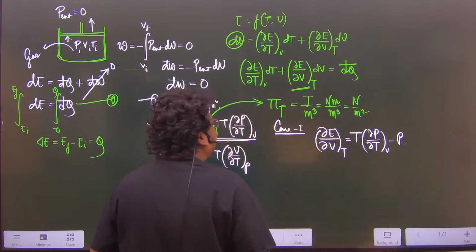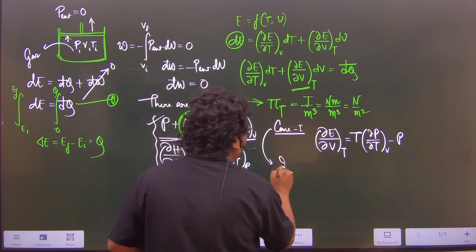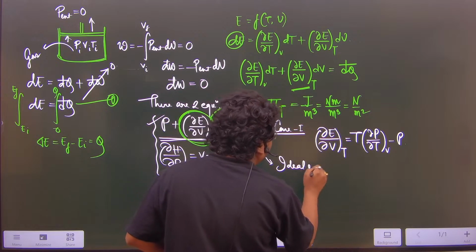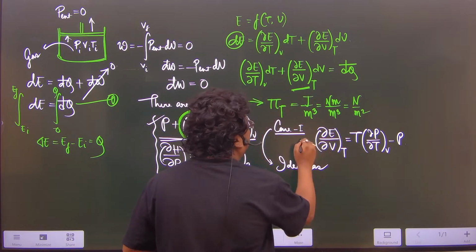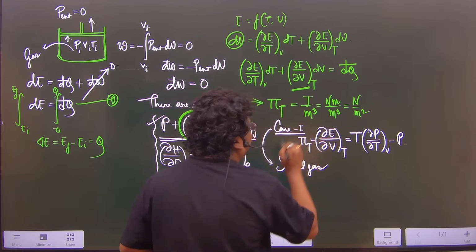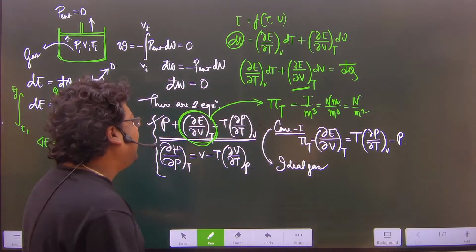Okay. So let us consider in case 1 the gas will be the ideal gas. (∂E/∂V)T will also be πT.